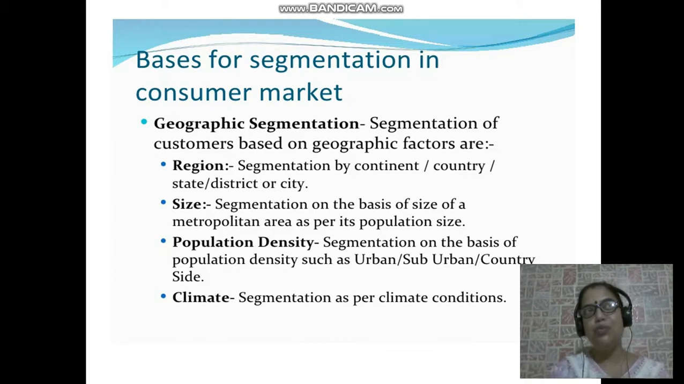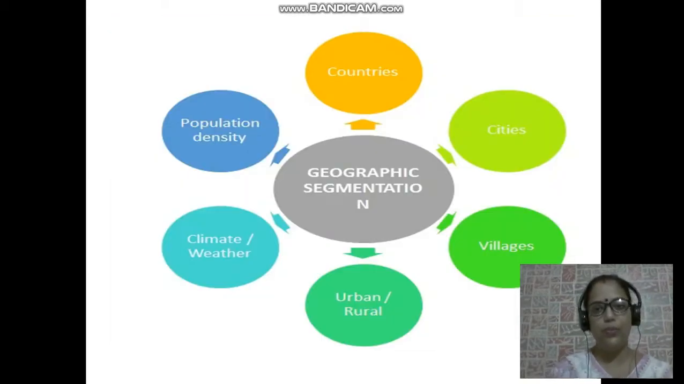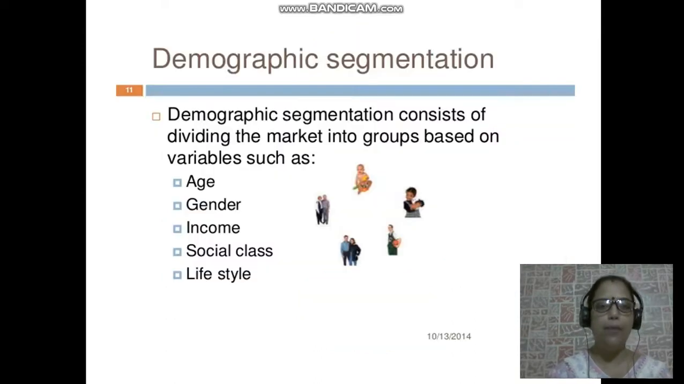Climatic conditions: I want to sell to the colder region. I'm selling sweaters, so I have to only target the hilly areas where there's extreme cold. I can't sell it to the coastal region because we don't have so much cold. So geographical segmentation again is done on the basis of country, city, villages, urban, rural, climate, weather or population density. Again, demographic segmentation, as I told you, is nothing but the features of the population. So age, gender, income, social class and the lifestyle.